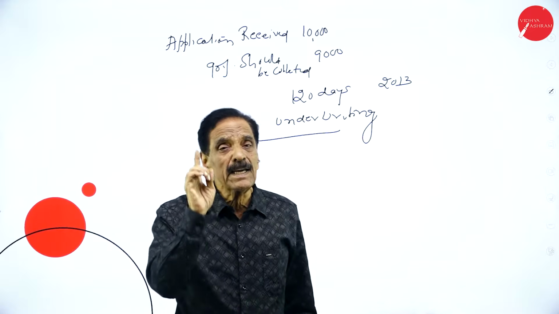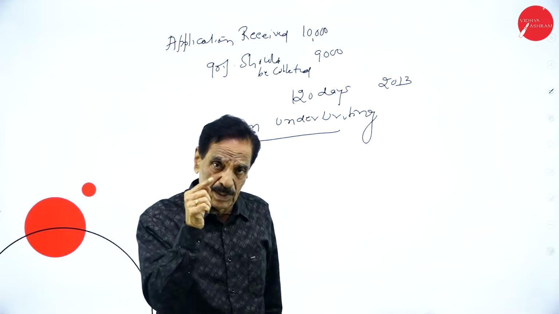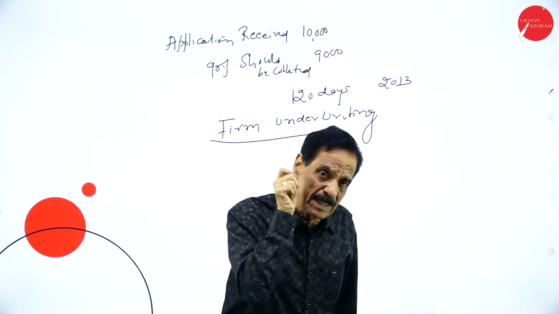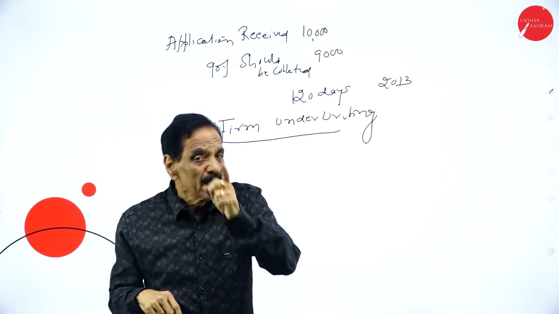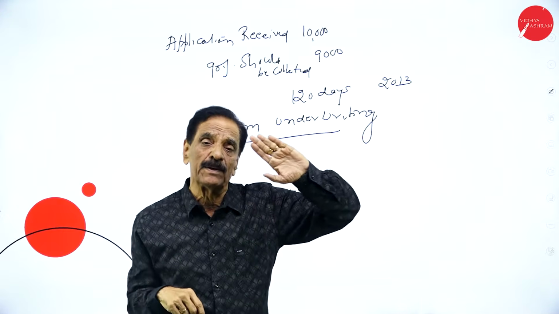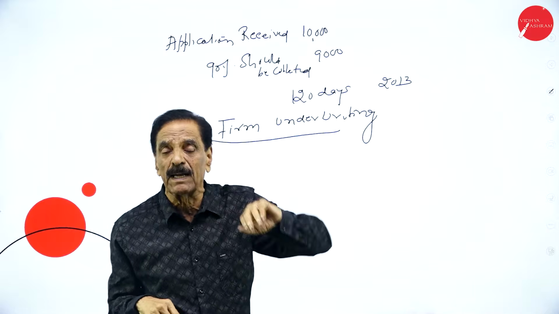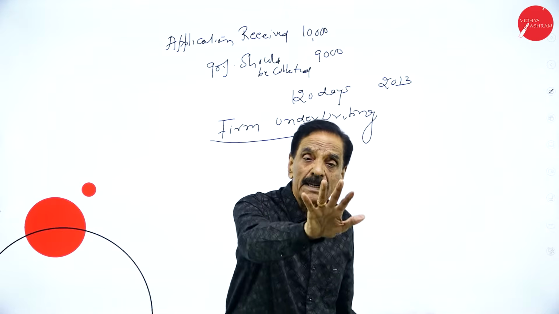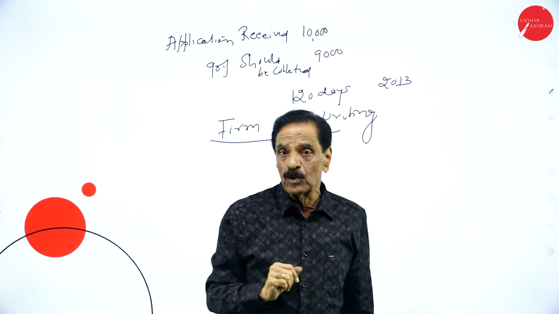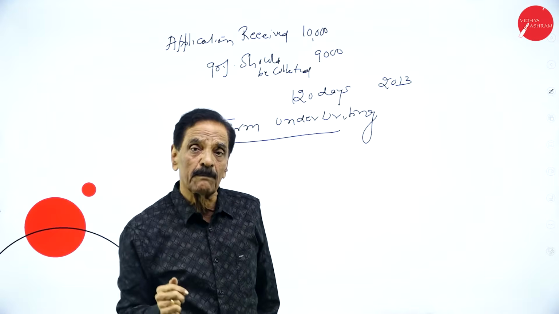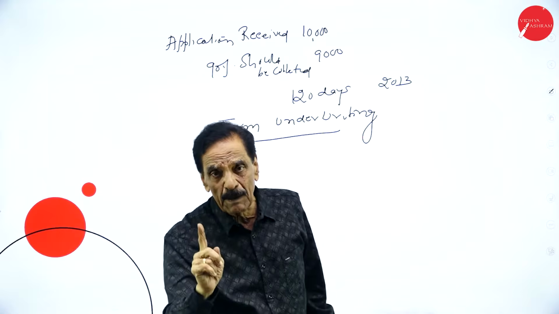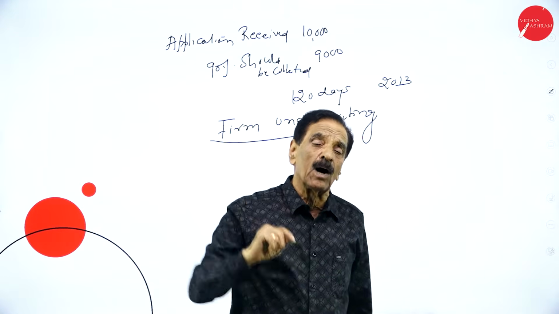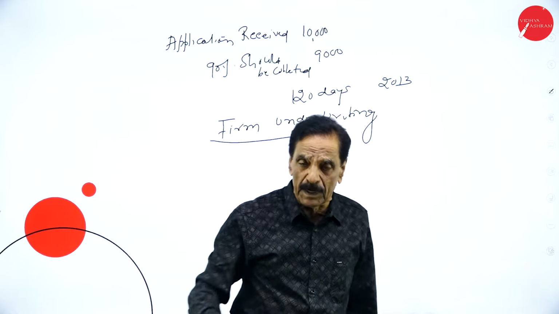When the company is not in a position to sell the share, these friends called underwriters come into the picture and say that we will sell the shares and debentures on behalf of the company for a commission, which is called underwriting commission. Here the two parties are the company and the underwriter. The underwriter helps the company sell the shares for a remuneration.